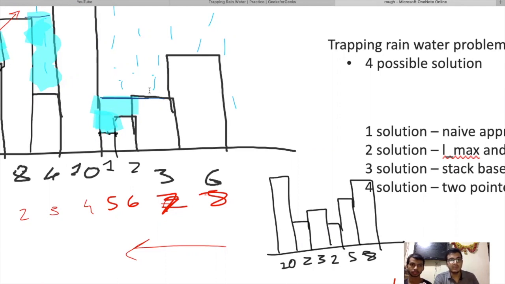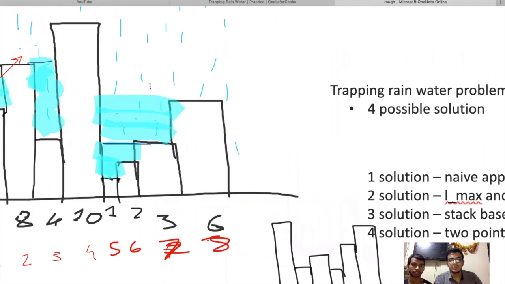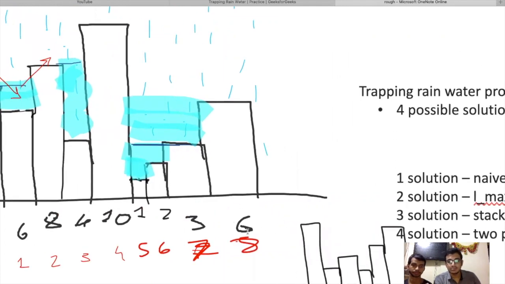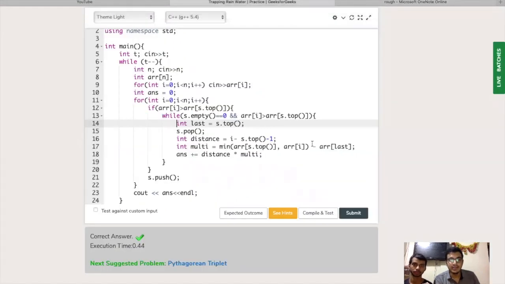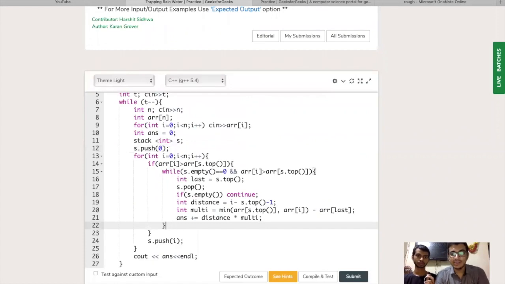So it is also evident we'll store 9 units of water above this building like this. Yes, 3 on that, 3 on that, 3 on that. So that was the last element of the array, and so was our last effort on solution number 3. Here we complete it. Yeah, so this is the final code.